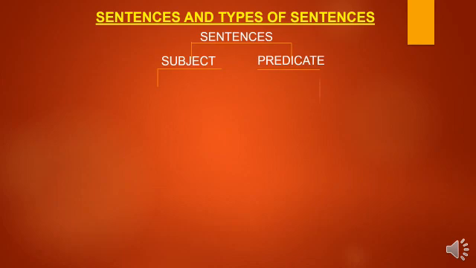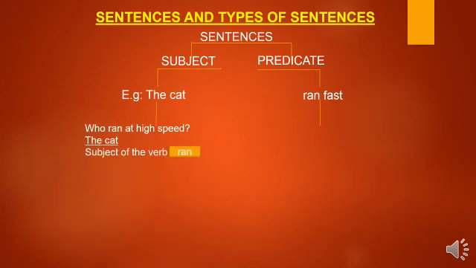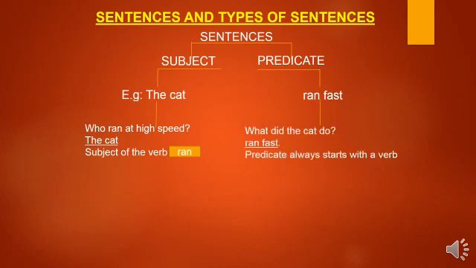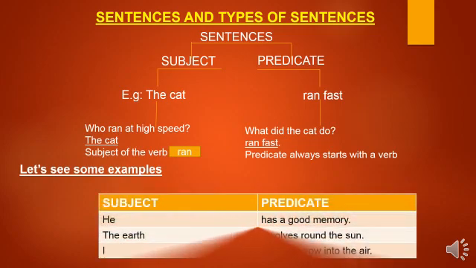For example, the cat ran fast. Here, the cat is a subject. Who ran fast? The cat ran fast. And ran fast is a predicate. What did the cat do? The cat ran fast. Predicate always starts with a verb. Let's see few more examples.